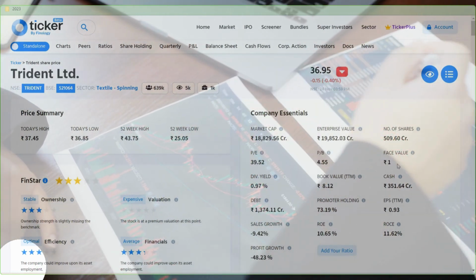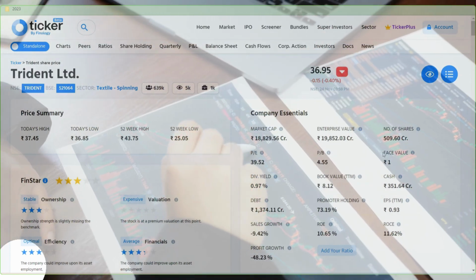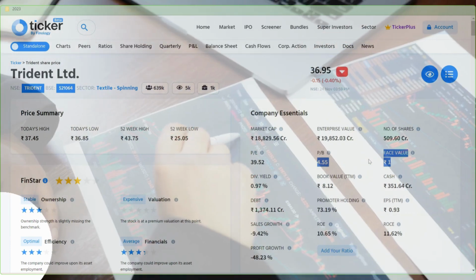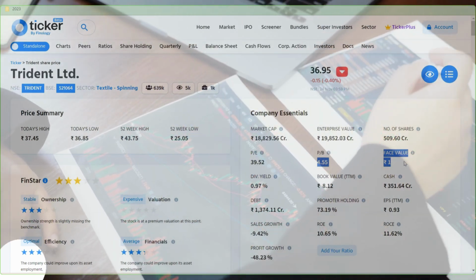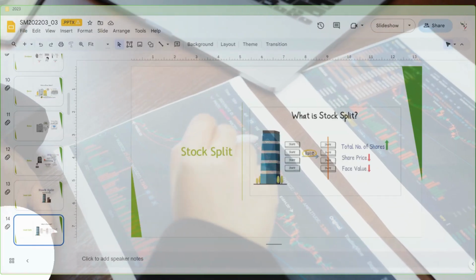So this is the main difference between stock split and bonus. In a bonus, the face value remains unchanged, and in a stock split, the face value gets divided in the same ratio as the split. Hope you understand this difference.